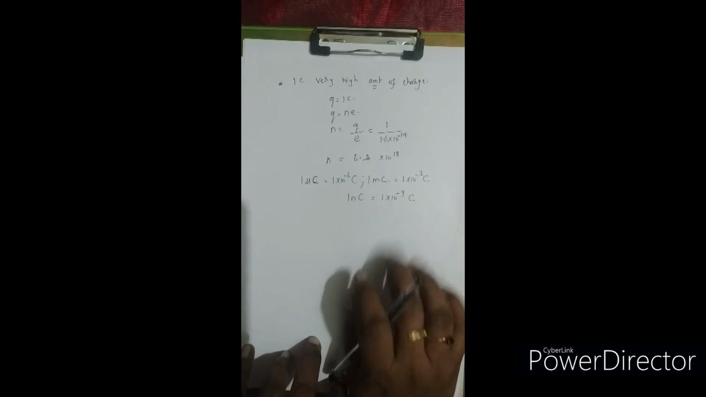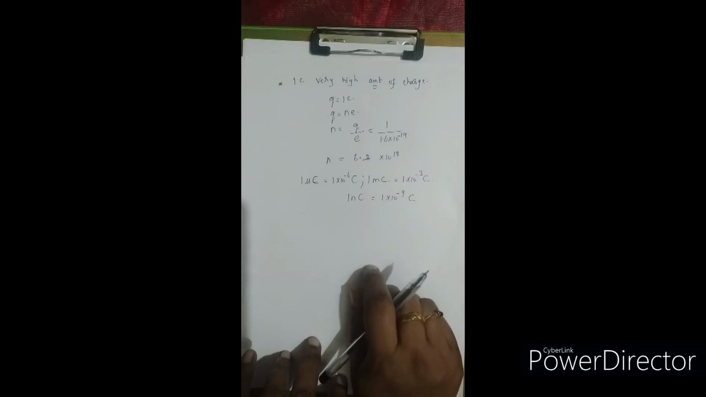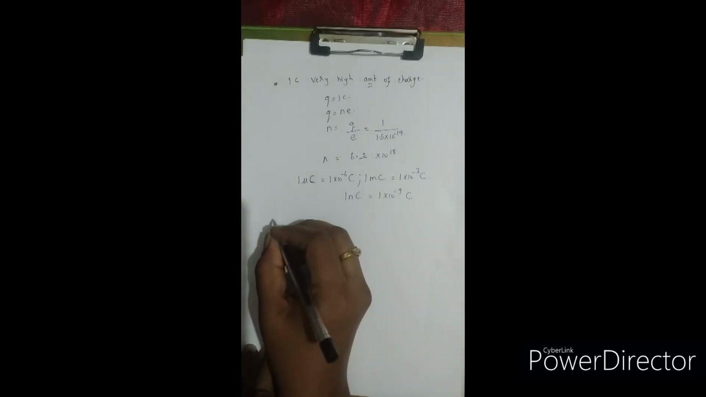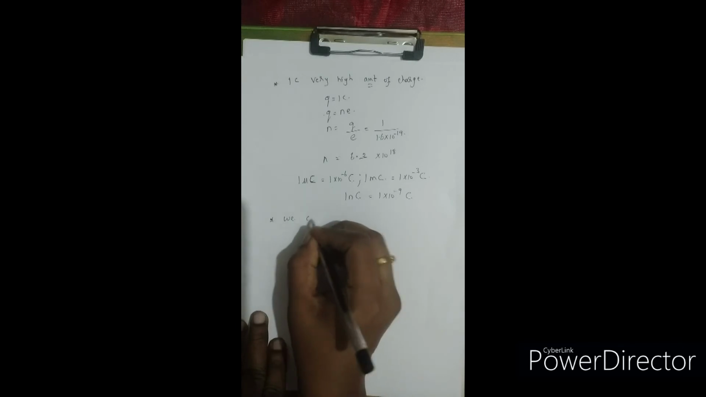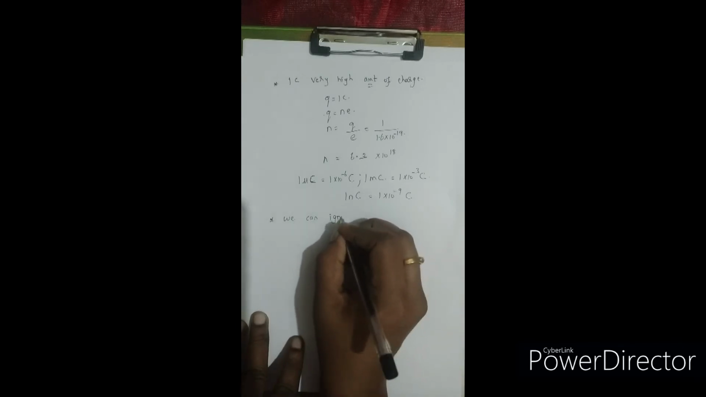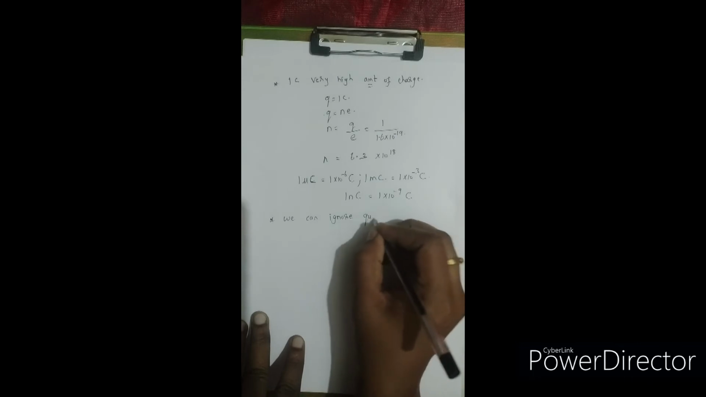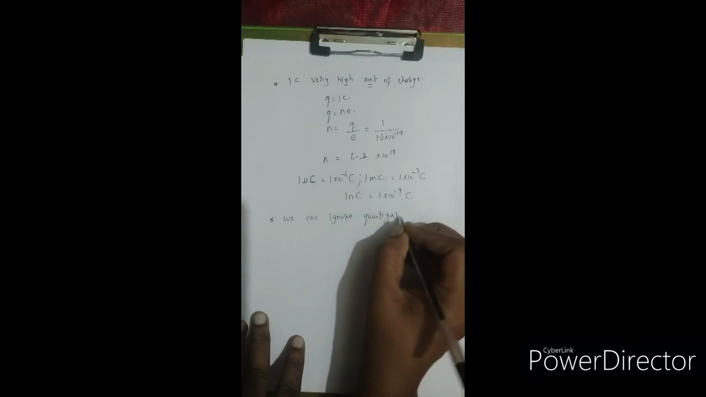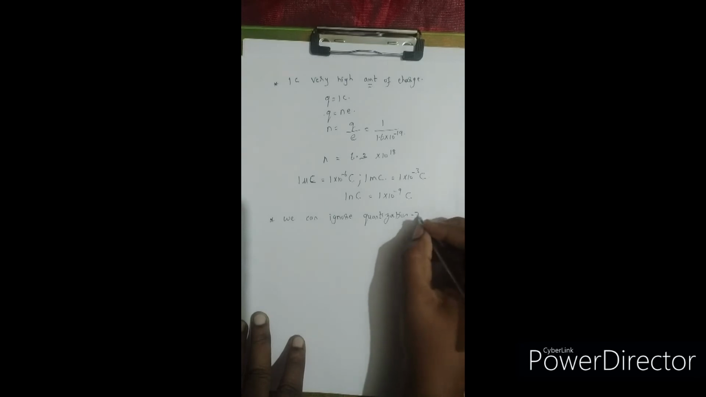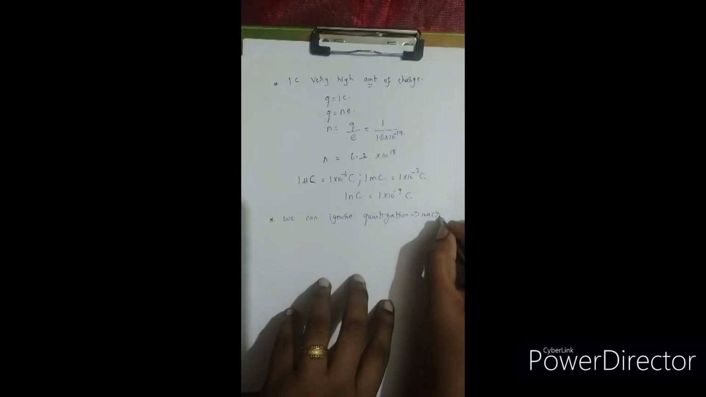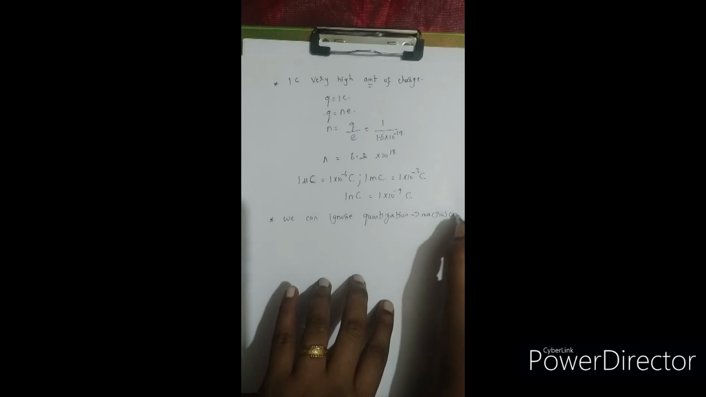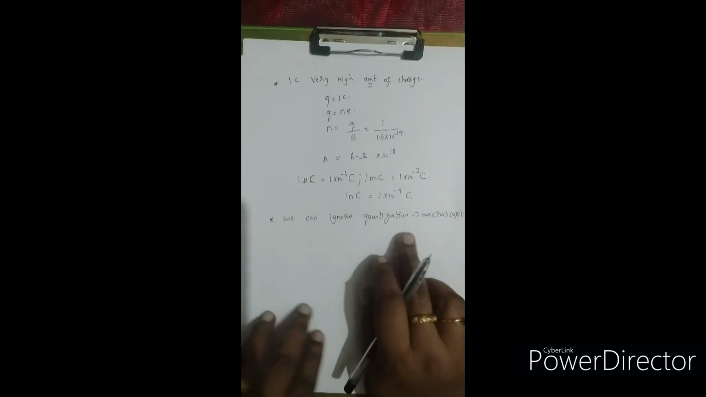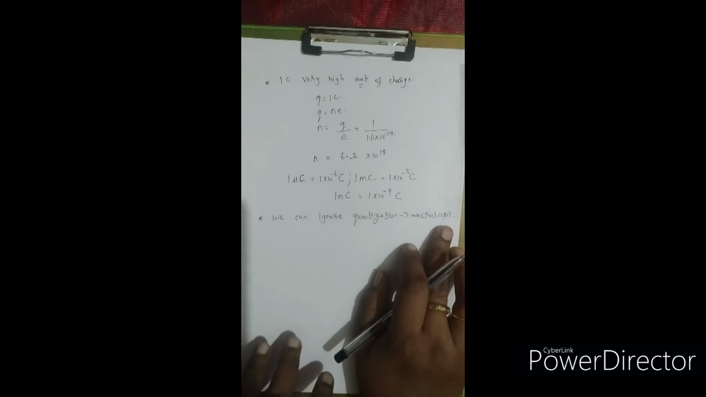Okay, children, right? So there are some places where we can ignore this quantization. We can ignore quantization in macroscopic problems. Okay, right? So we can ignore the concept of quantization when we are talking about macroscopic problems. Okay, right? So see, macroscopic problem means what, children? The amount of charge will be very large.